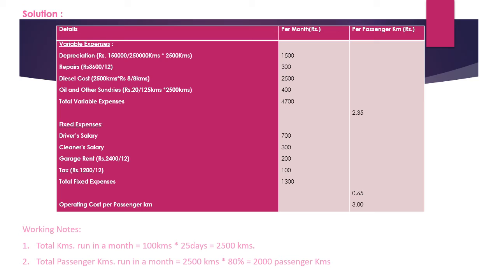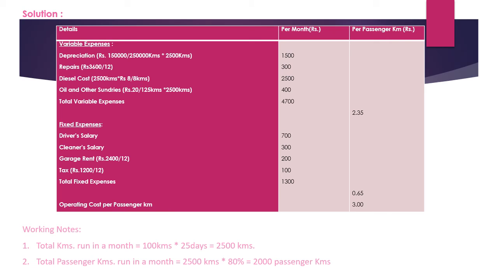So now we will get the result for diesel cost, which is 2,500. Now the next one is oil and sundries. Oil and sundries is rupees 20 per 125 kilometers, but we will calculate for 2,500 kilometers and we will get the result of 400.